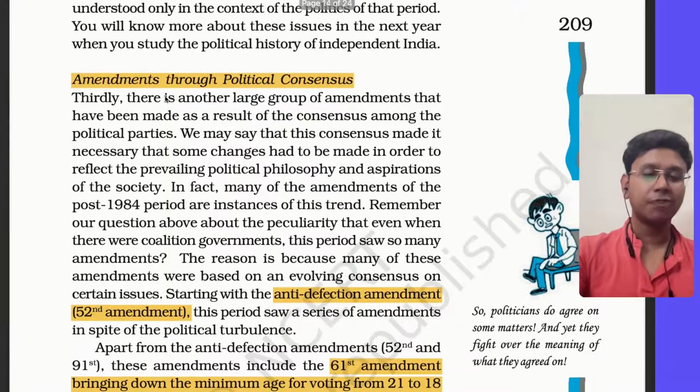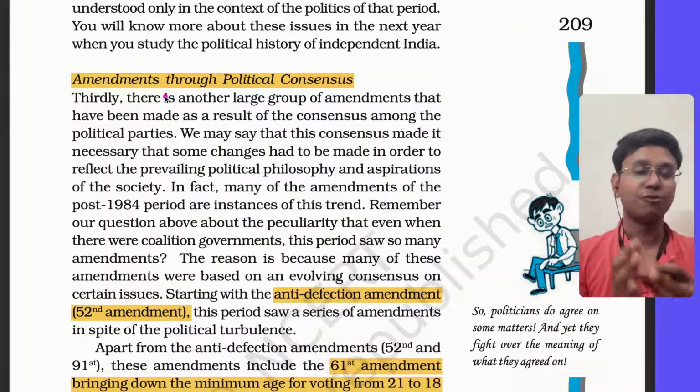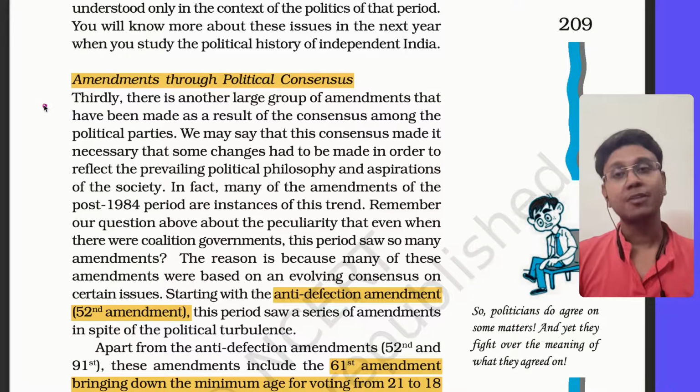Then the third very beautiful aspect of why these changes are done is because there is a political consensus that this should happen.